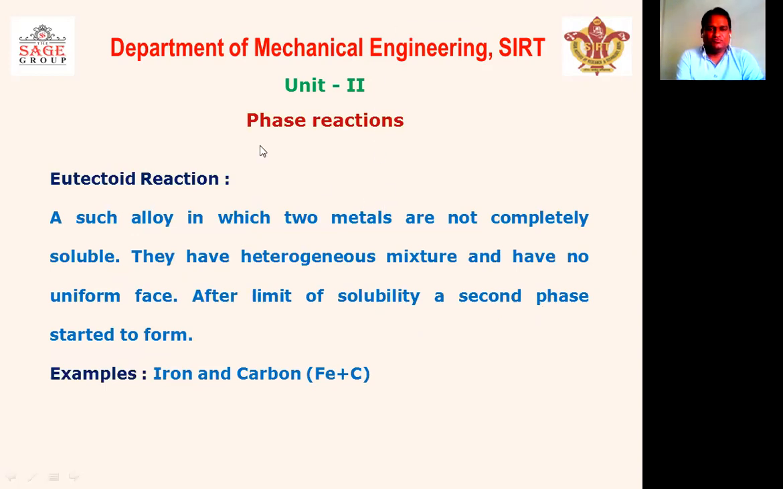Now move to the next reaction, that is known as eutectoid reaction. The eutectoid reaction takes place in the eutectoid alloy. So first we understand what a eutectoid alloy is. It is such an alloy in which two metals are not completely soluble. Similarly, this alloy is similar to the eutectic alloy, right? If two metals are not completely soluble, then they form a heterogeneous mixture and have no uniform phase. Corrected spelling of phase.